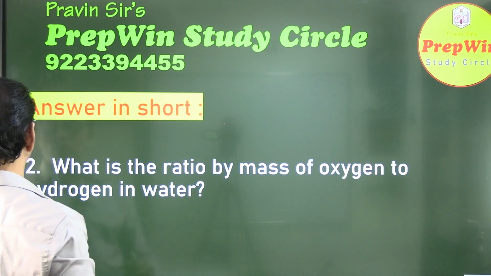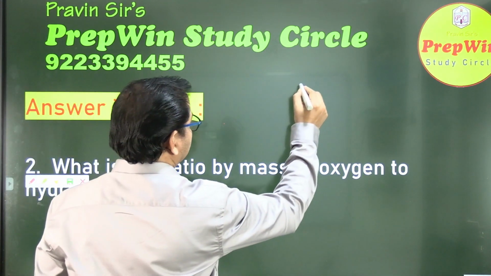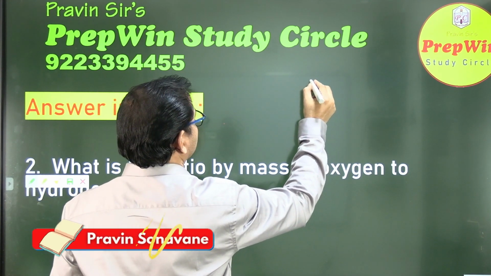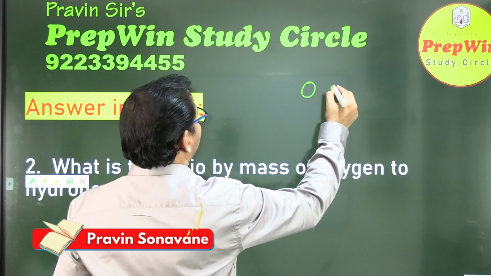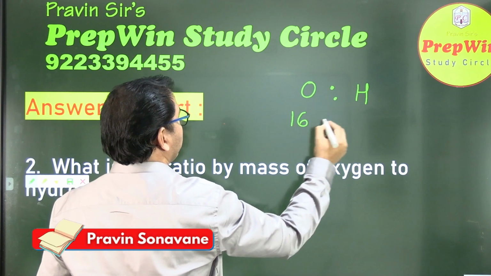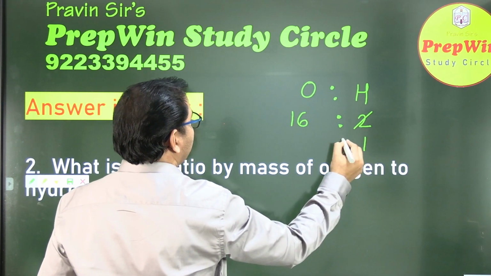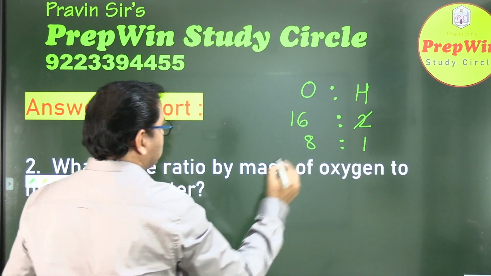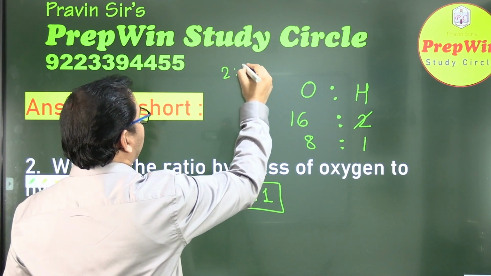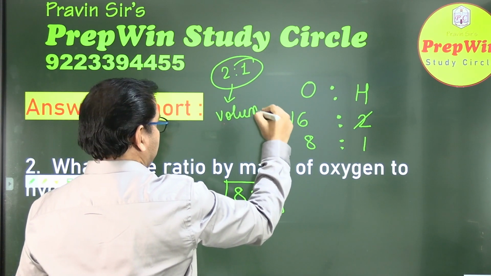Question number 2. What is the ratio of the mass of oxygen to hydrogen? See, most of you have fumbled in this answer. Oxygen is to hydrogen. Mass of oxygen is 16 AMU and mass of hydrogen is 2 AMU. So 2 into 1, 2 into 8. So the correct answer is 8:1. Some of you have written 2:1. That is the ratio of volumes, not masses.